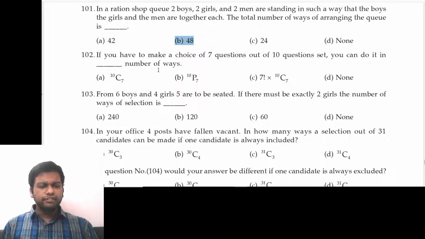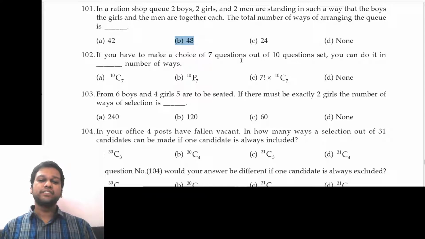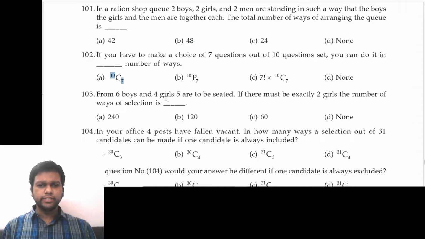Next, if you have to make a choice of 7 questions out of a 10 question set, you can do it in dash number of ways. Okay. So this is a simple question. Choice of 7 questions out of 10 is 10C7. That's all. Right. Next, from 6 boys and 4 girls, 5 are to be seated.